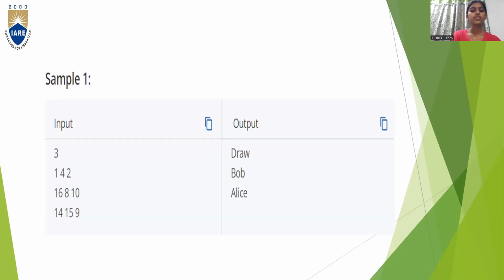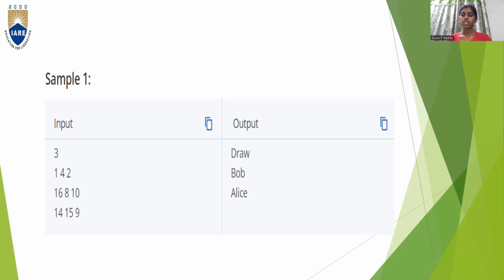So here, first we give the input as 3, so the value of t is 3, so that we can check it for 3 sample inputs. In the first case, we take 1, 4, 2. So when we give 1, 4, 2, a is equal to 1, b is equal to 4, and c is equal to 2.